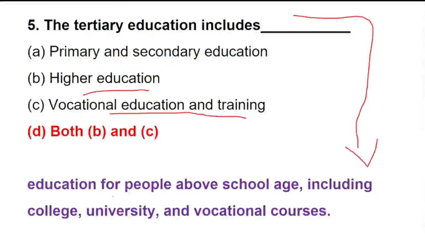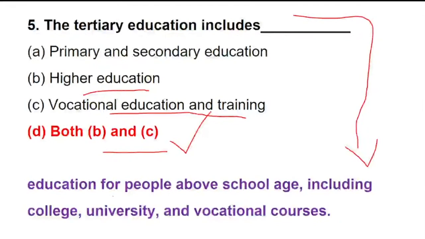It includes college, university and vocational courses. So it includes higher education plus vocational education and training. That is option B and option C. Both are the right answer, so the right answer here will be option D.